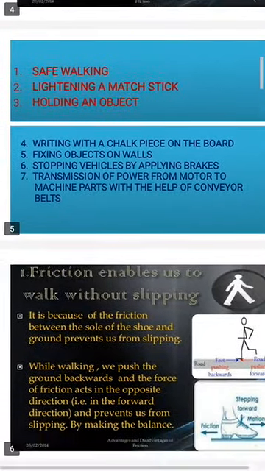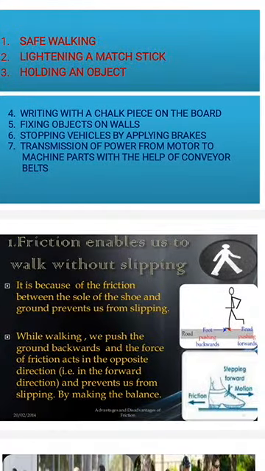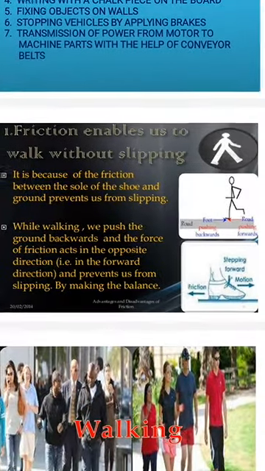Transmission of power from motor to machine parts with the help of conveyor belts is only possible due to friction.